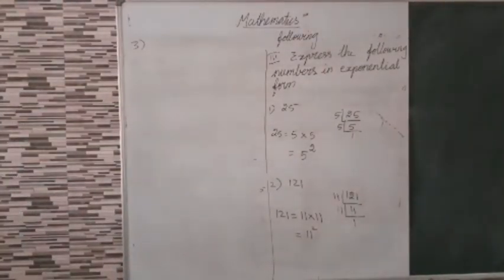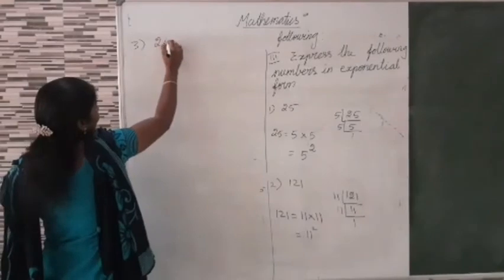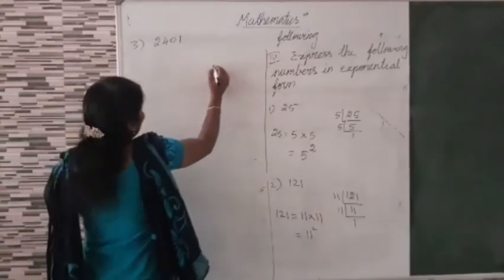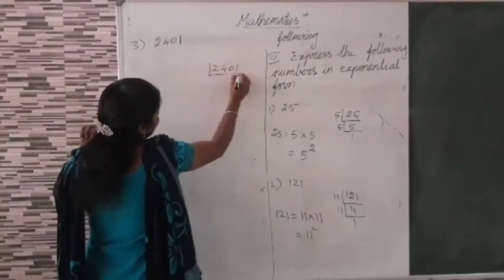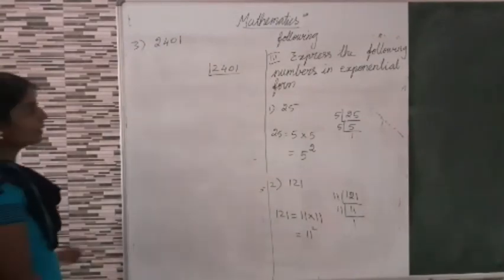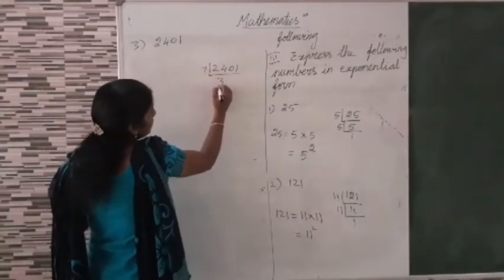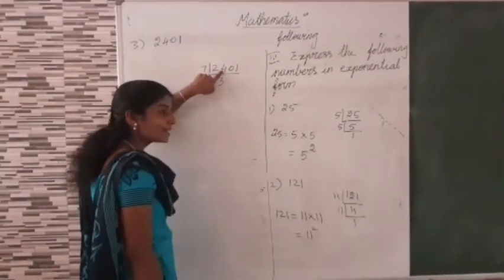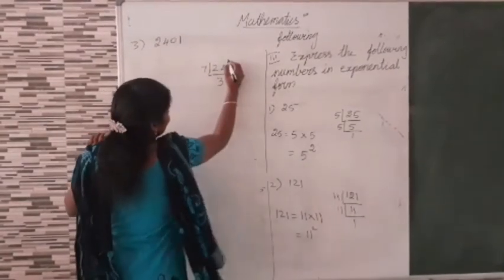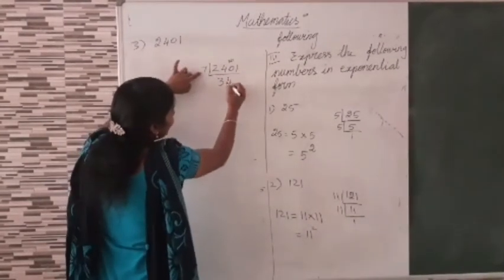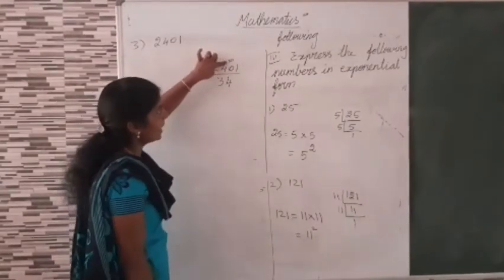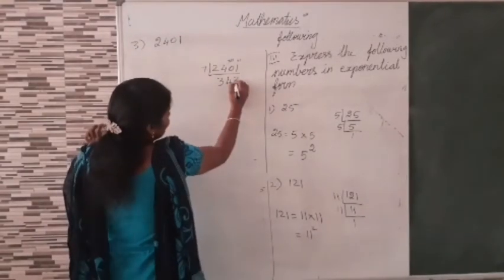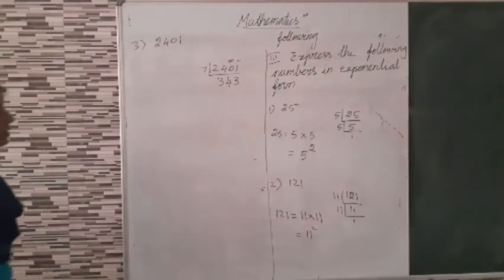Third question, 2401. Now 2401, which table? 7 table, isn't it? 7 3s are 21, balance 3. 3 and 0, 30. 7 4s are 28, balance 2. Now 2 and 1, 21. 3 7s are 21.